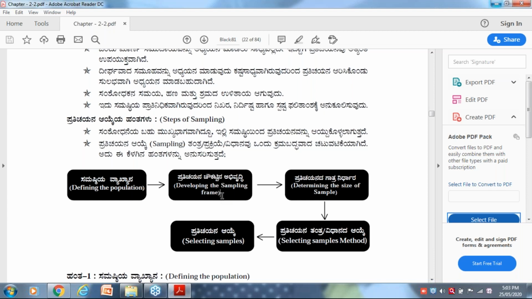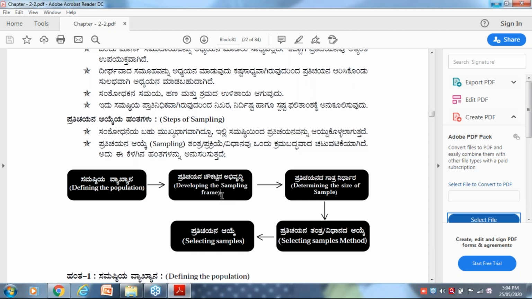I fixed my sample. I fixed my sample to 1000. I have fixed it. Then what method do I have to follow? There are methods of sampling. Please try to understand the concept. I'm explaining the whole process. In sampling, how to select a sample. In research, there are research methods. Similarly, in sampling, there are sampling methods. There are two kinds of sampling methods. I will show the picture later on.